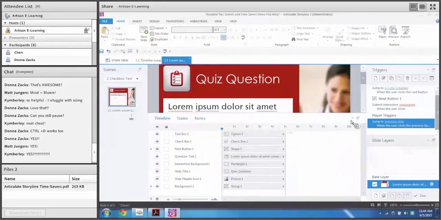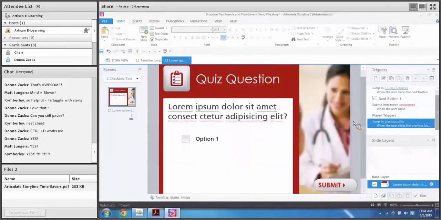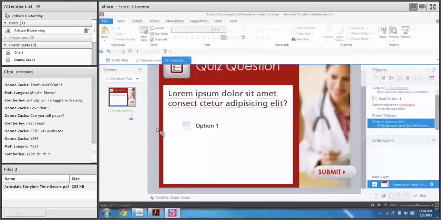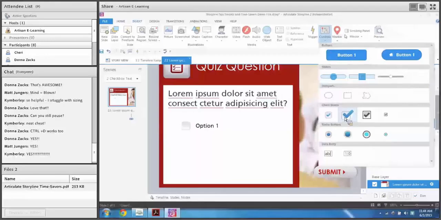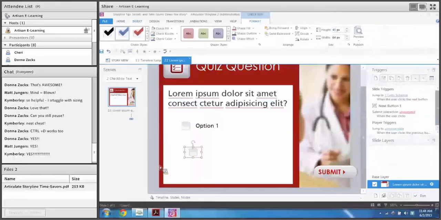Maybe this is just me, but I didn't know this for a year into using Storyline, and you might have experienced the same thing. Sometimes I feel stupid admitting that. But one of the things that you may not know is checkboxes secretly have text boxes built into them.